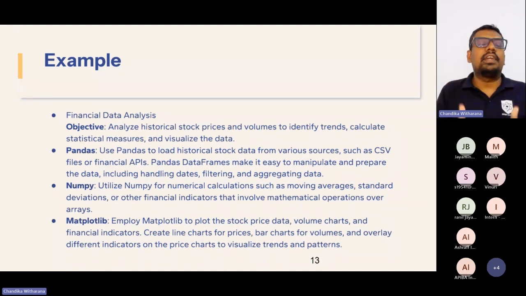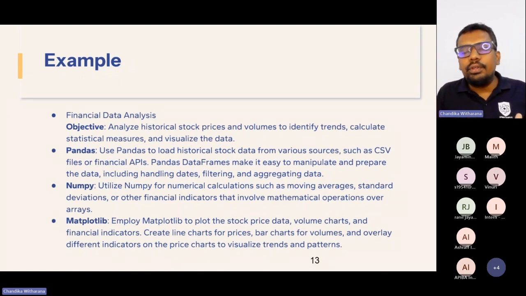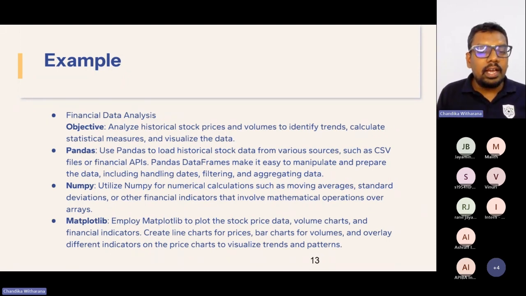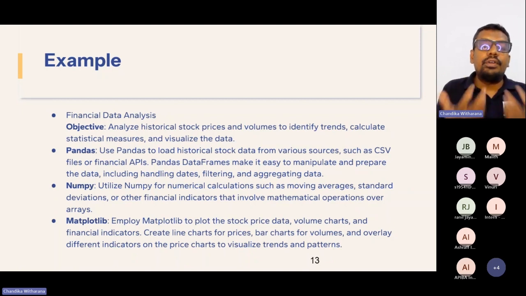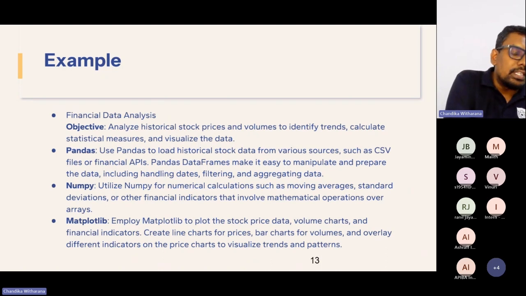Here you can see our 3 libraries: Pandas, NumPy, and Matplotlib. How does Pandas support you? Pandas helps you load historical stock data from various sources. If you want to load data from various sources, then you should know about SQL.